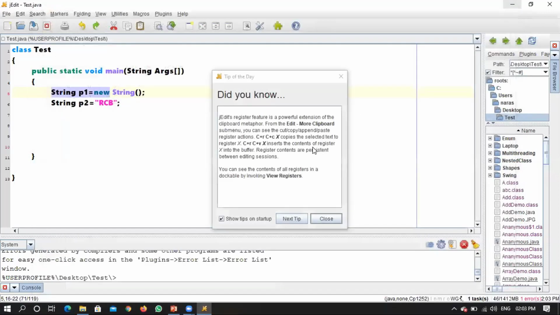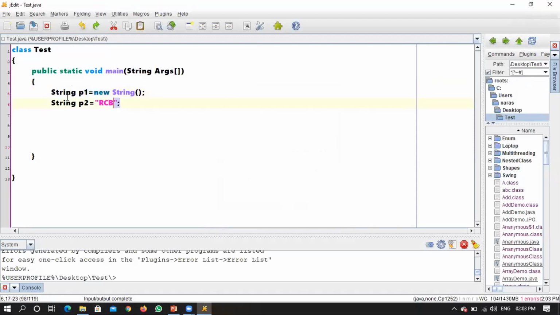So in the morning session, we discussed one small example where we wrote: string plate is equal to dosa. I said that once you have initialized this value in this fashion, the plate will have only this value, dosa. So what does it mean? Once there is an entry for dosa in the string constant pool, if there is one more string with the same name, it will not create an object of it.